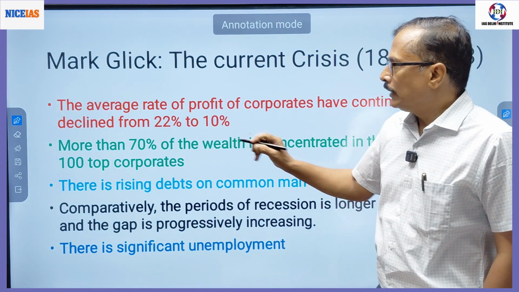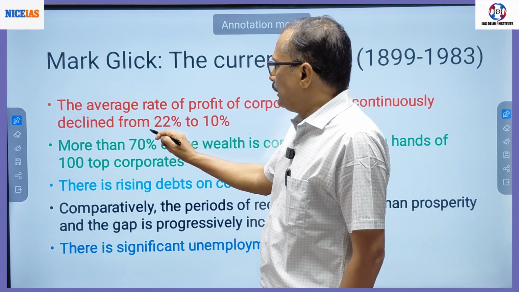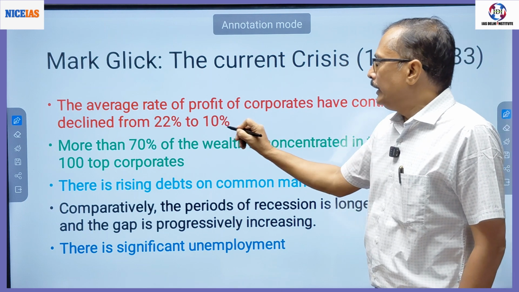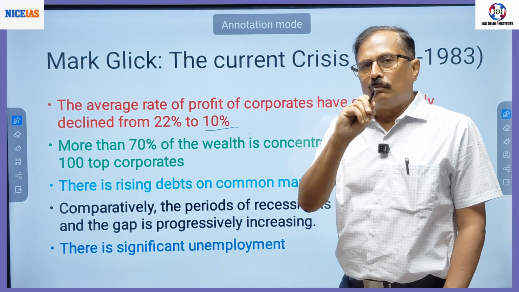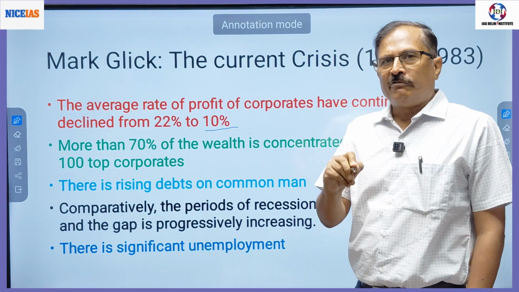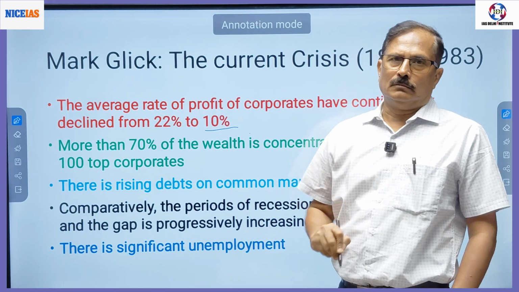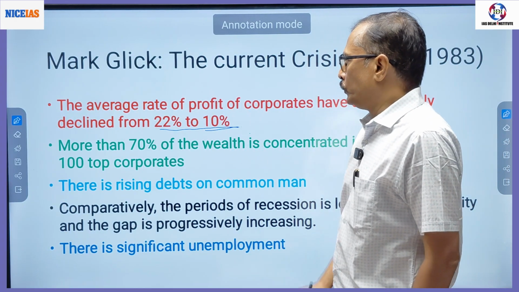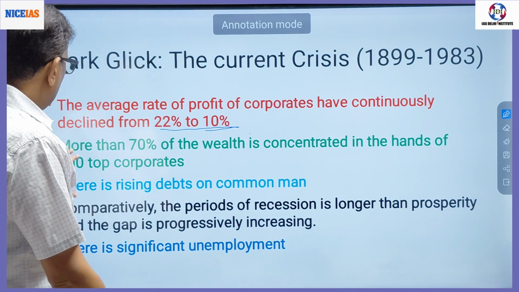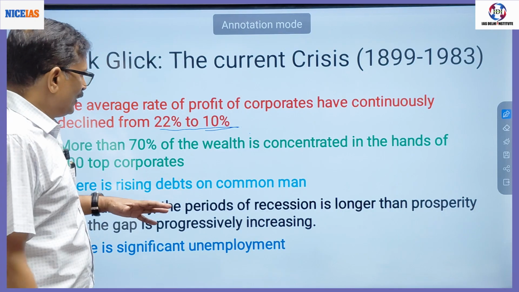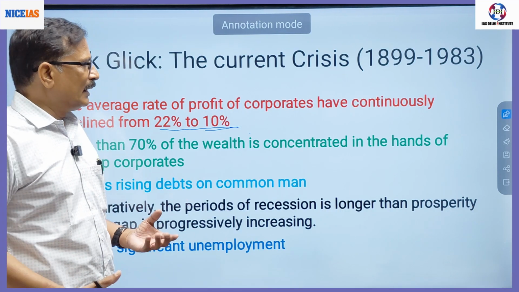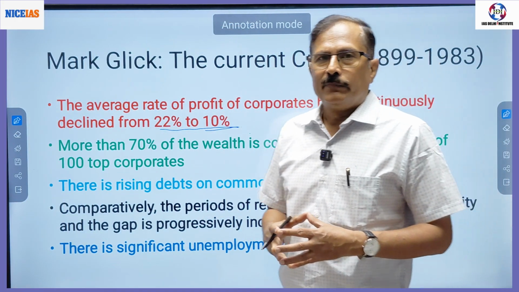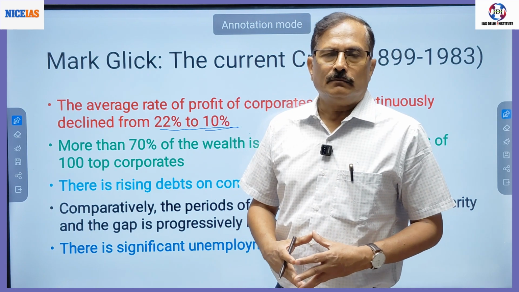As you can see, in 1899 the average rate of profit of the corporates was 22%. Today, it is only 10%. So what had Marx said? Rate of profit has a tendency to fall. And it appears to be true. Then even today, when you see the Oxfam report and other reports, what you find? That maximum wealth is concentrated in Fortune 500 companies.